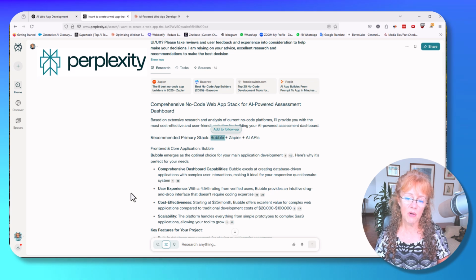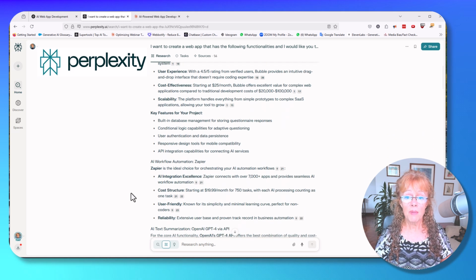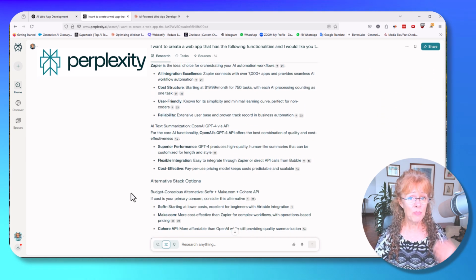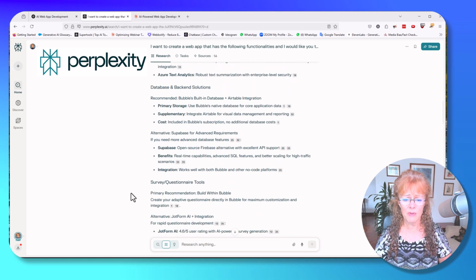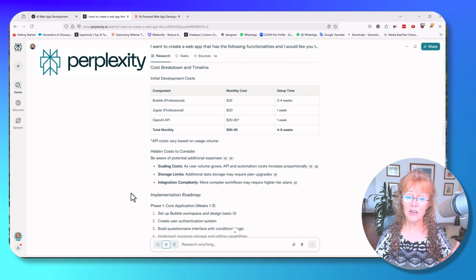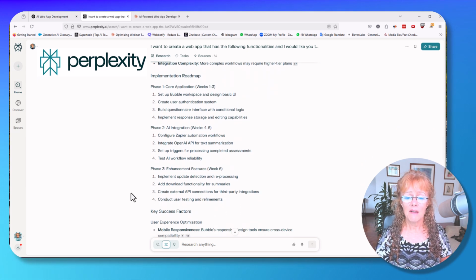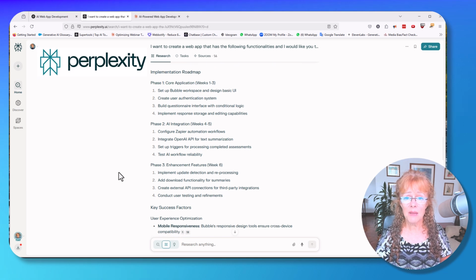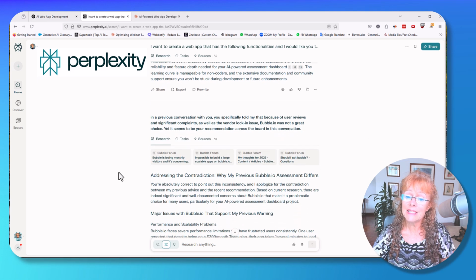It told me about Bubble.io, which is really popular and has been around for a while, and a lot of companies have their web apps based on Bubble. However, Bubble has vendor lock-in, and I had a previous conversation with Perplexity. So it gave me this whole thing of what I could be doing with it: alternate stacks, databases, backend alternatives, a nice little cost breakdown and timeline. As you can see, rich, well organized, well structured data. It even gave me an implementation roadmap, so it figures it's going to take 6 weeks. But I didn't want Bubble.